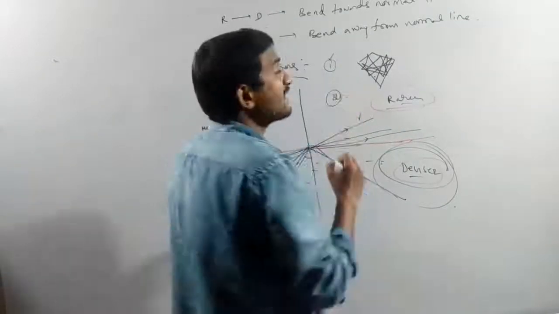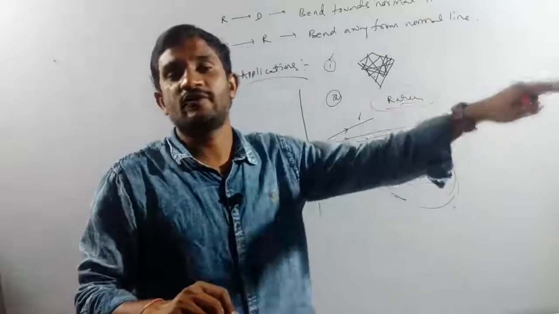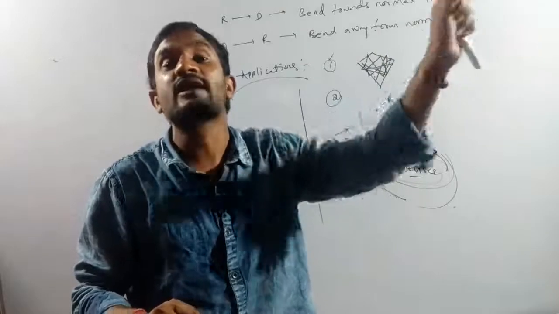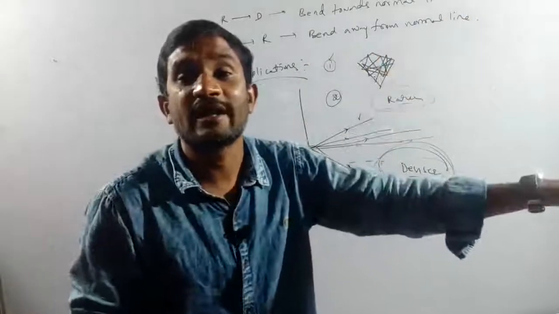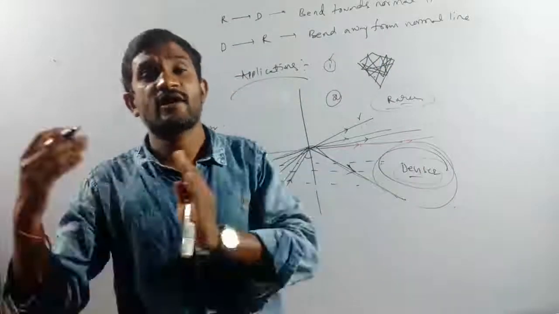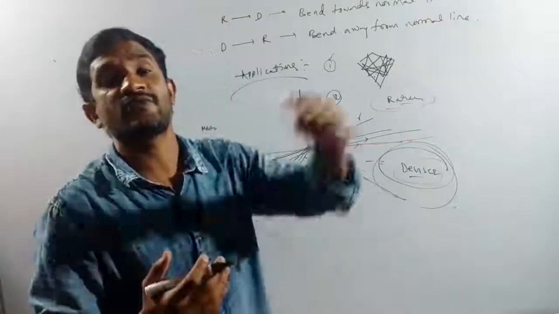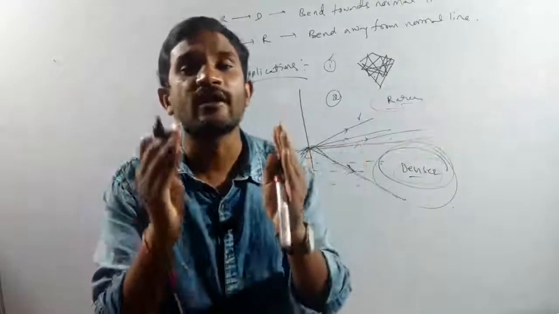Second one, mirages. On the black tar road while you are traveling, in front of you at some distance there appears to be water. When we reach near that place there is no water. When we are far away, in the vehicle, at some distance in front of us there is an appearance of water.